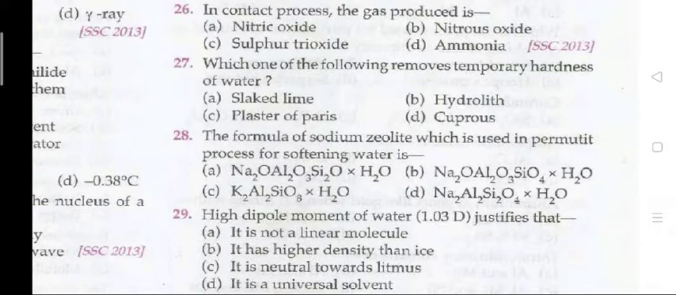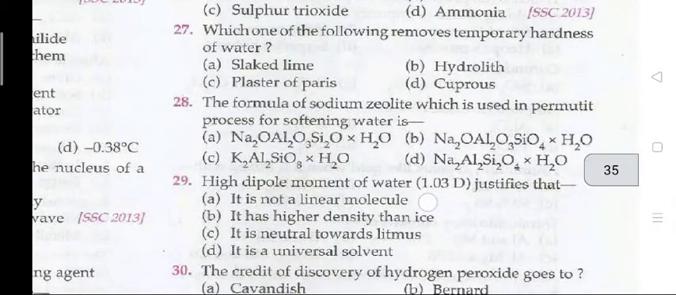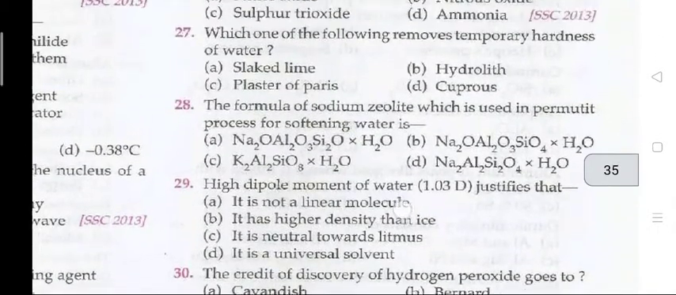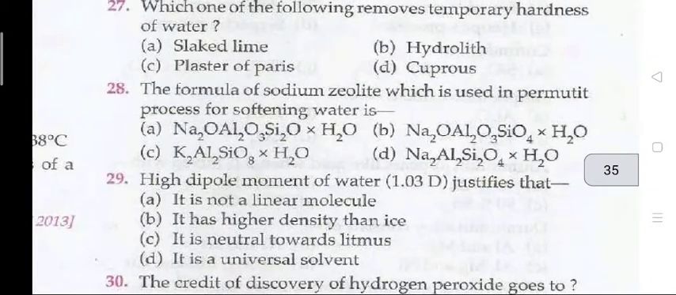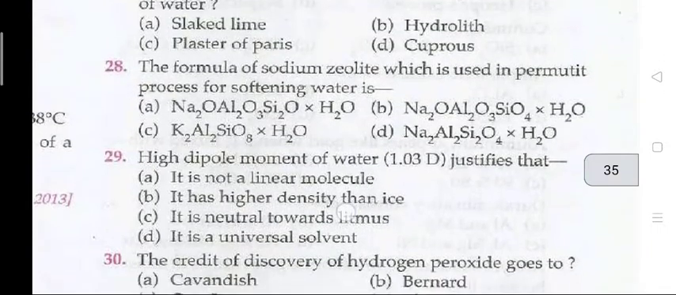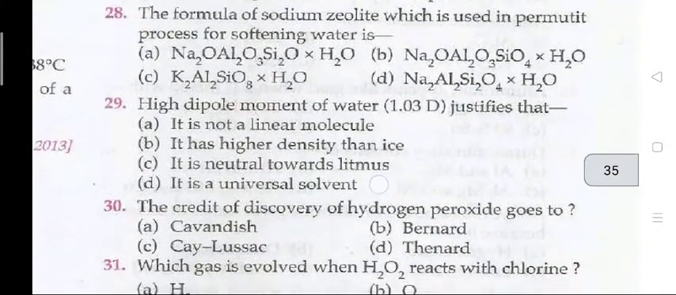Question 26: in the contact process, the gas produced is? The right answer is C, that is sulfur trioxide. Question number 27: which one of the following removes temporary hardness of water? The right answer is A, slaked lime.